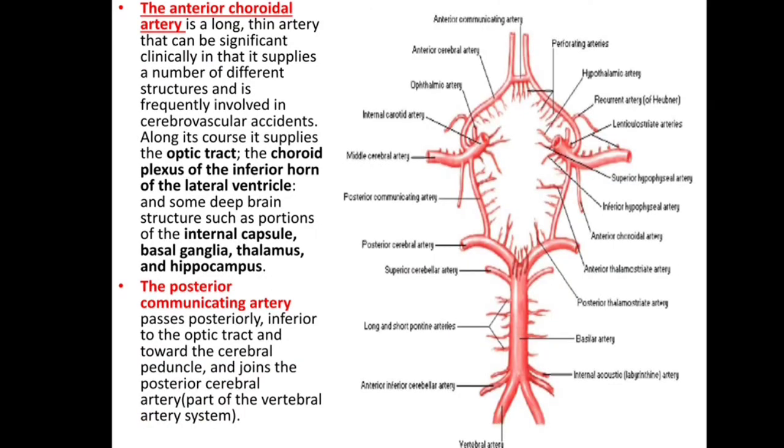Now some details about the anterior choroidal and posterior communicating artery. This is internal carotid, this is middle cerebral, this is anterior cerebral, and before its bifurcation, this internal carotid gives anterior choroidal and this posterior communicating branch. So some details about this anterior choroidal artery.